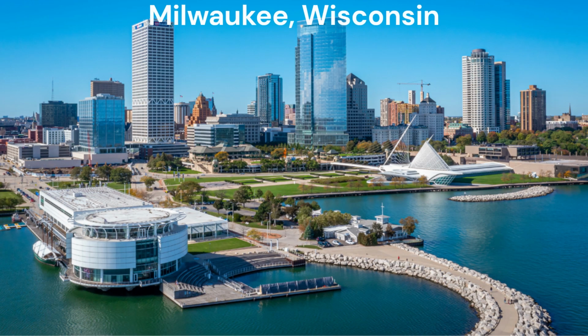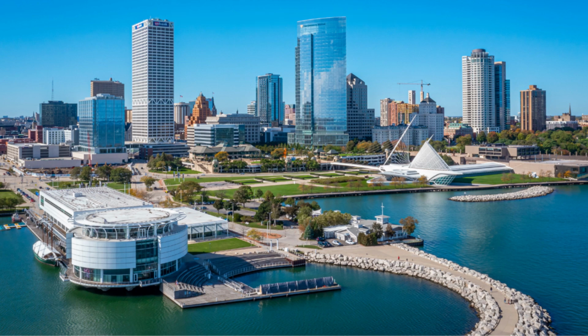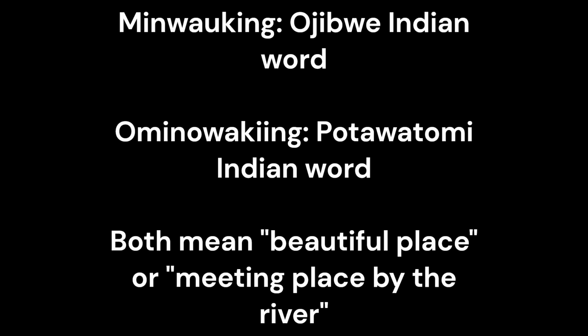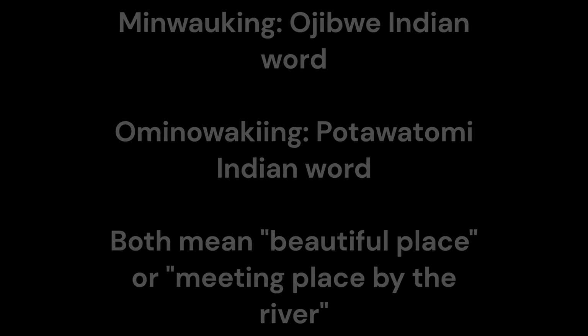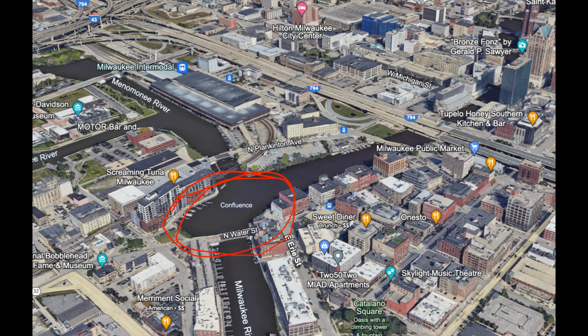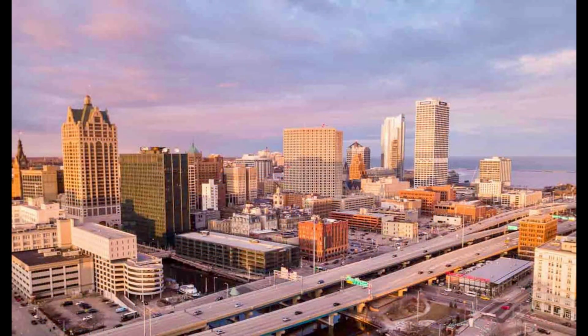Next we have Milwaukee, Wisconsin. The name Milwaukee is derived from the Potawatomi and Ojibwe Indian words Minnewaking and Ominnewaking, which both mean beautiful place or meeting place by the river. The area, which is present-day Milwaukee, was the home to several scattered tribes, and the confluence of rivers was a good central meeting spot for them. As French explorers came, they chose to name the area Milwaukee.